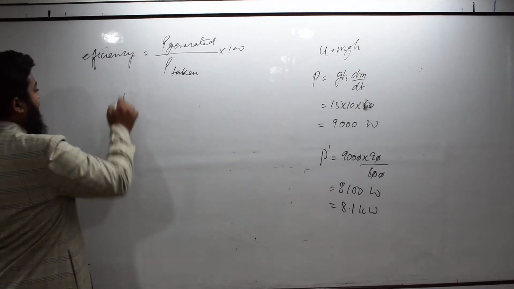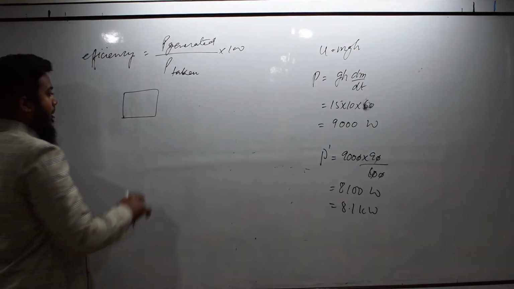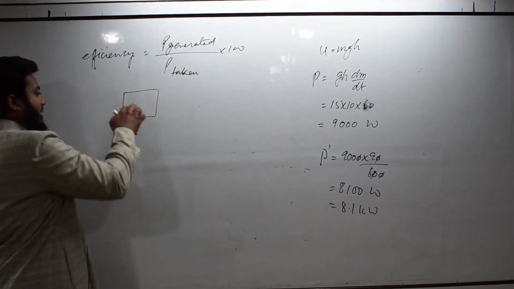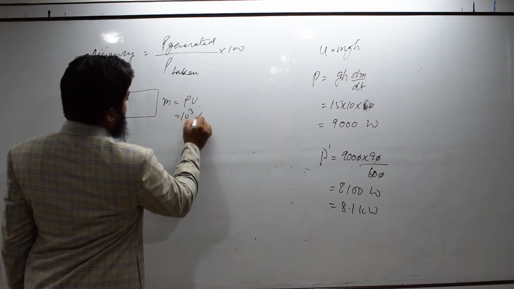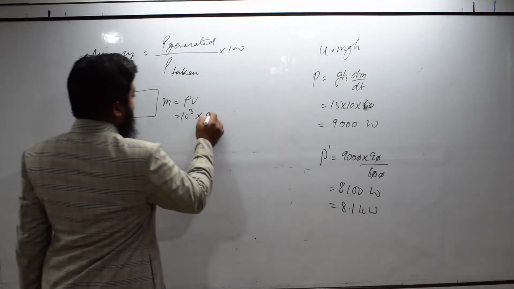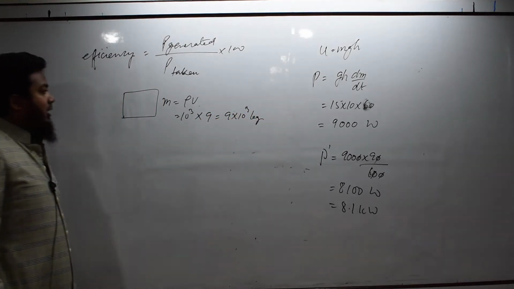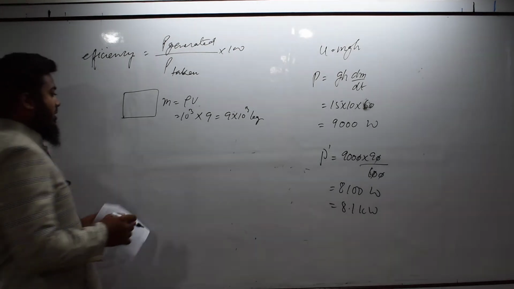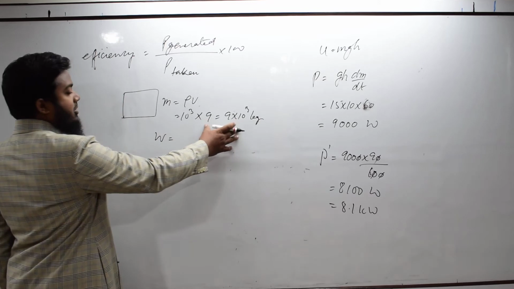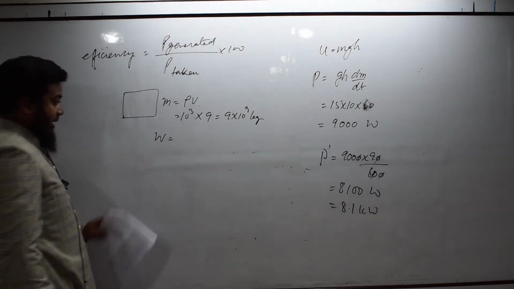So, it has to fill an overhead tank. Its capacity is 9 meter cube. So, mass of the water in this tank will be density into volume. Density of water is 10 raised to the power 3, capacity is 9. So, 9 into 10 raised to the power 3 kilogram water is contained in the tank. Then work done: this much water has to be taken to this height, and height is 10 meter.